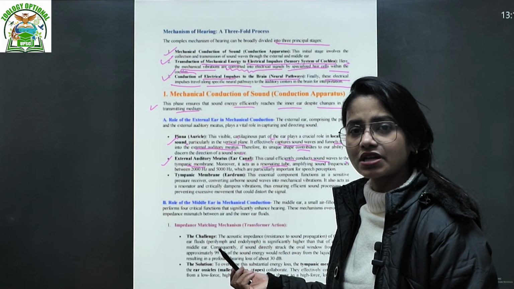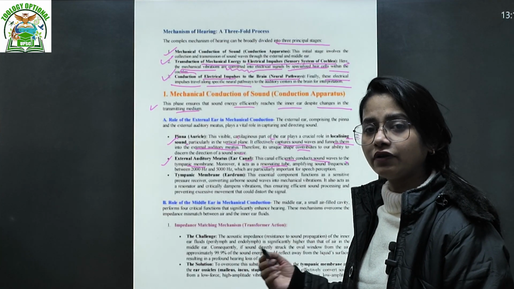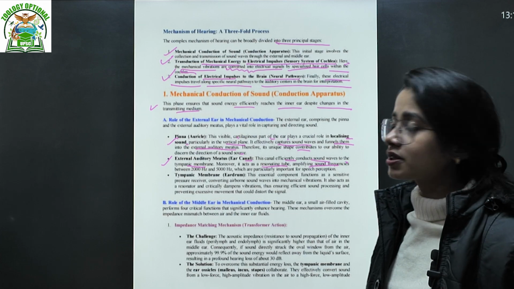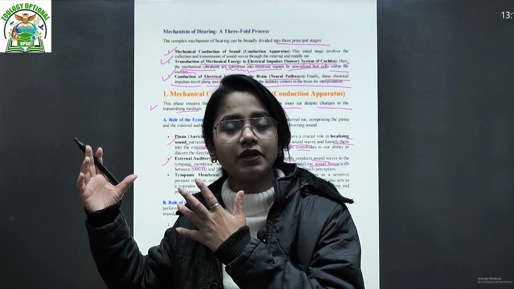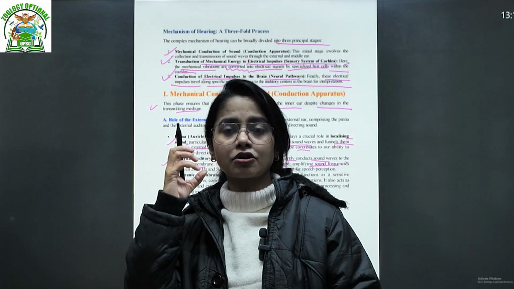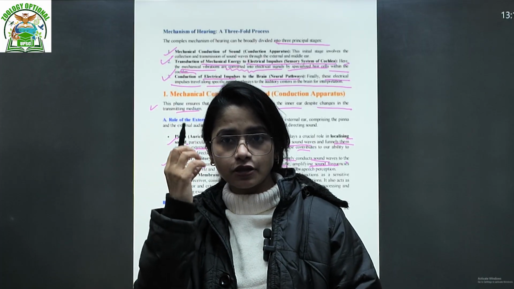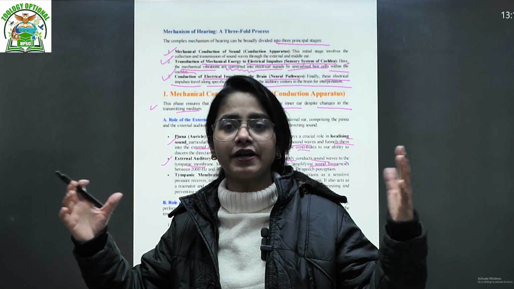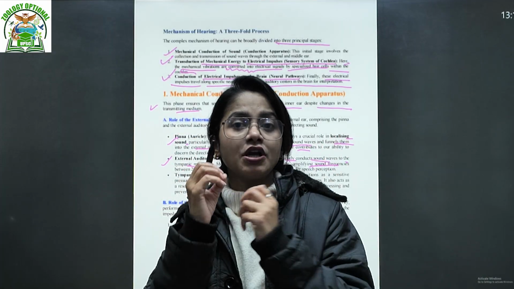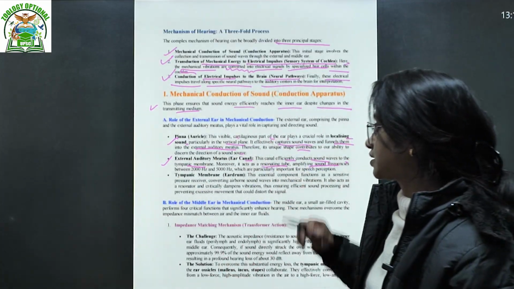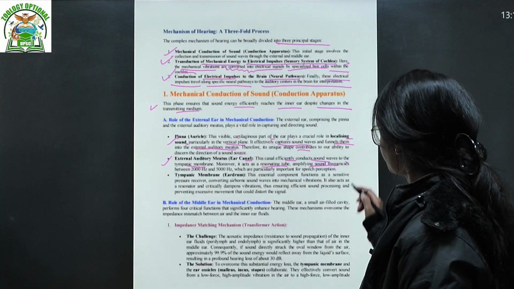Resonance, we must have covered when we covered sound waves. So we talk about the resonance, amplifying sound frequency, because up till here, up till your pinna, the sound wave is just spread as it enters, and the pinna is acting like a funnel. So whatever sound wave is collected gets constructed into the tube. That's how it is amplifying the sound wave, right? That is the function of the auditory meatus.